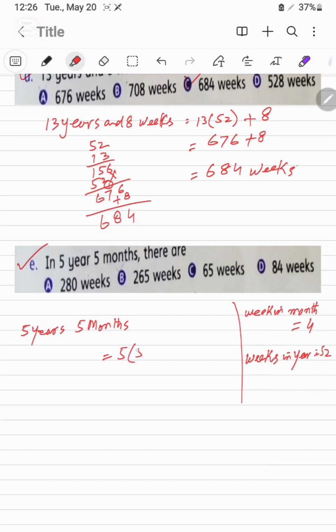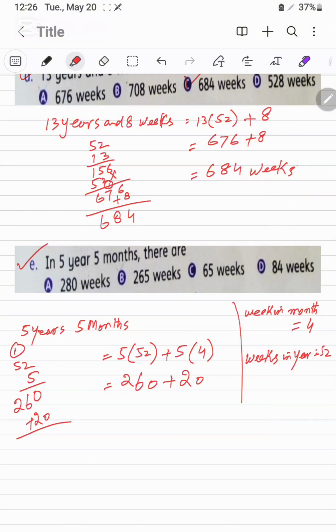Now 5 will be multiplied with the 52 plus 5 months will be multiplied with the 4. 52 multiplied by 5, 5 2s are 10, 0 will be here, and 1 carry, 5 5s are 25 plus 1, it will be 26, 260 plus 5 4s are the 20. We will add the 20 in this one, it will be 280. 280 weeks. This is the option that is correct.